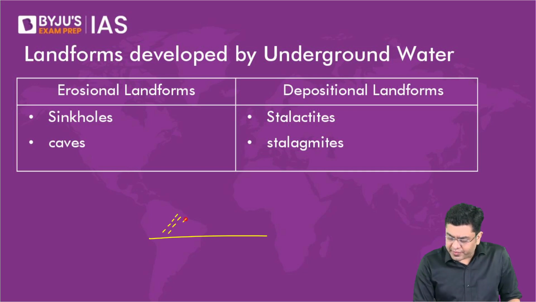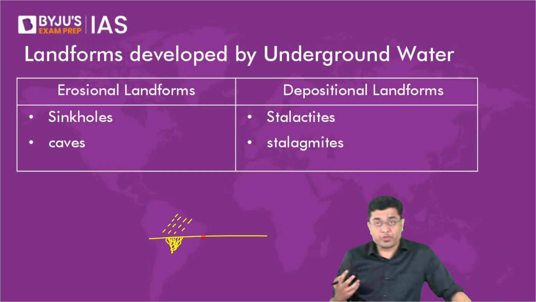All the water which is available will start percolating. It will start dissolving materials in a capillary manner. Eventually the entire region will experience dissolution, and what you have is the creation of a cavity-like structure.